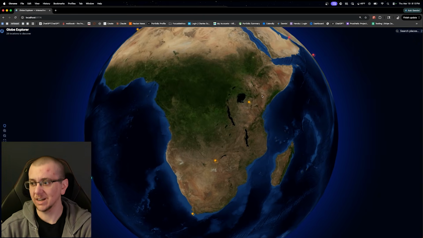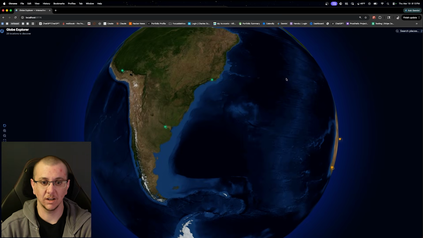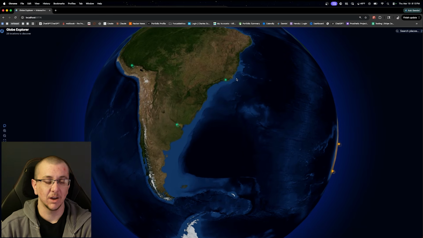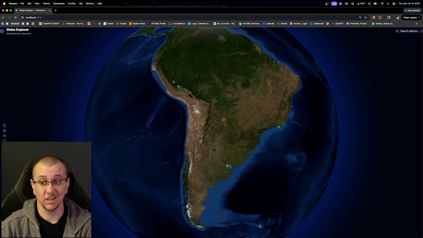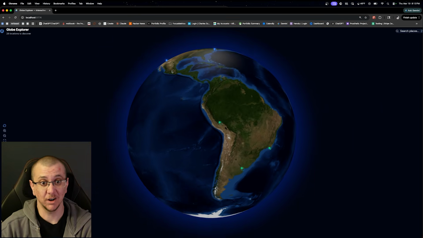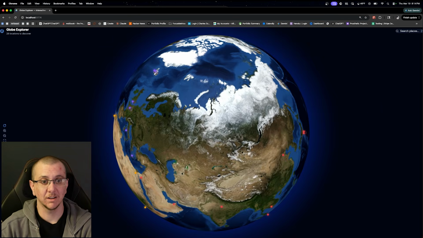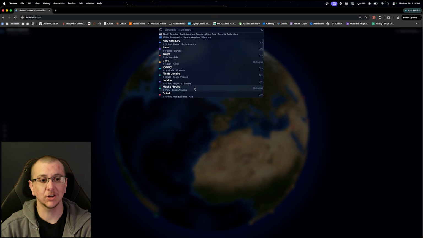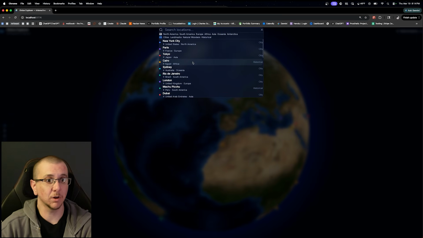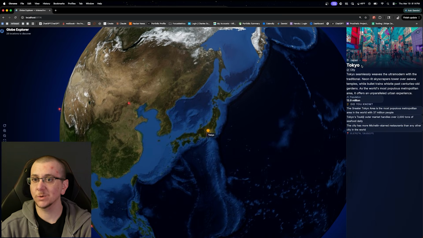So obviously in follow-up prompts from here, we would have it figure out why you cannot click into here, but those would just be minor fixes. This did a really nice job, to be fair. You can zoom out, you can zoom in, you can spin it. That's pretty cool. Okay, so you can search places, you just cannot actually click on them. But let's click on one and see what happens. Let's go to Tokyo. Hey, that looks really nice.